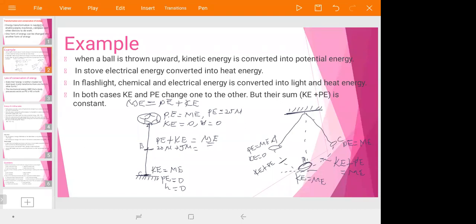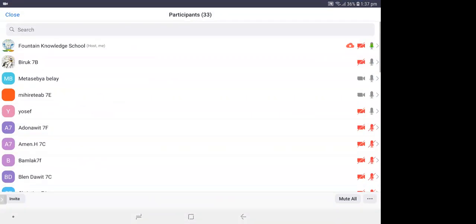Okay, let us see another point, the laws of conservation of energy. For example, there are Newton's laws of motion, magnetic laws. Again, there is the law of conservation of energy, which is one of the fundamental laws in physics. Do you know what the law of conservation of energy states? Energy is neither created nor destroyed.